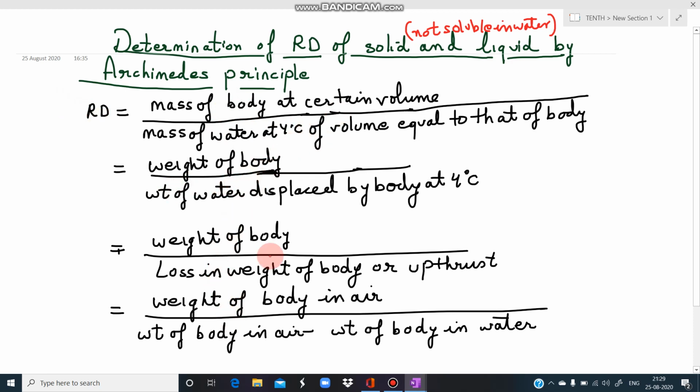This derivation you don't have to learn, you only have to remember the final result. No need to learn this derivation. We are simply seeing how we have got this relation. Now we know that when we multiply mass with gravity, we get the weight of the body. So this is the mass of body at certain volume. So when we multiply it with gravity, what we will get? We will get the weight.